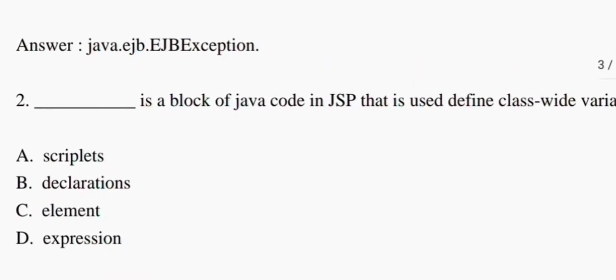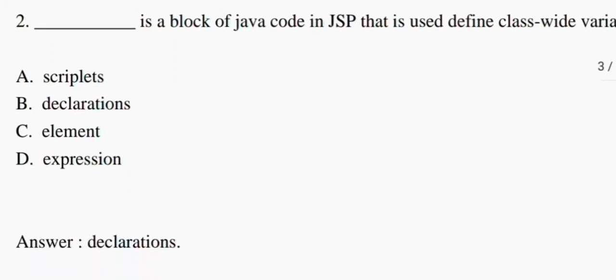Here options are option A scriptlet, option B declaration, option C element, and option D expression. So we know very well that declaration, that is option B, is a block of java code in the JSP that is used to define class-level variables. Okay, so option B is your correct answer for this question.